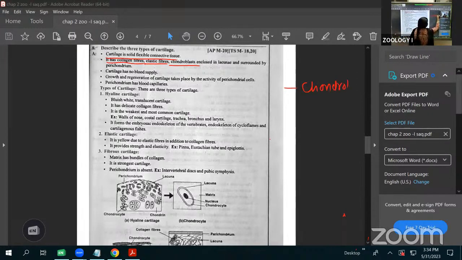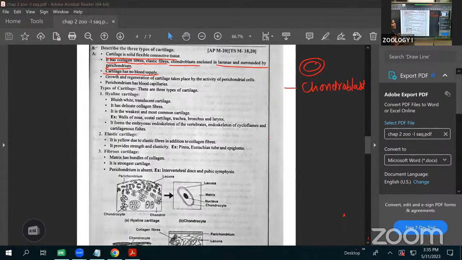Chondroblasts. These chondroblast cells are surrounded by the lacunae. Here, that is enclosed lacunae. It is surrounded by the perichondrium. See this one? Here, for example, this one is a chondrocyte. Chondrocyte is surrounded by the membrane that we call a lacuna. Next, lacunae are surrounded by the perichondrium. Here, next, the cartilage has no blood supply.